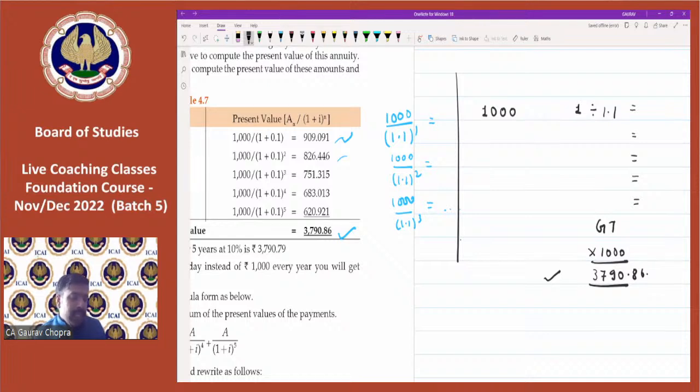Kushdeep is asking, can we use that type of calculator in exam or simple one? See, there are two kinds of calculator. One is the scientific one that is for engineers. So we don't require scientific calculator because scientific is having logarithm, trigonometry, but we don't require that. That is not allowed. We require the basic calculator having 10 to 12 digits, and then the basic functionalities should be there.